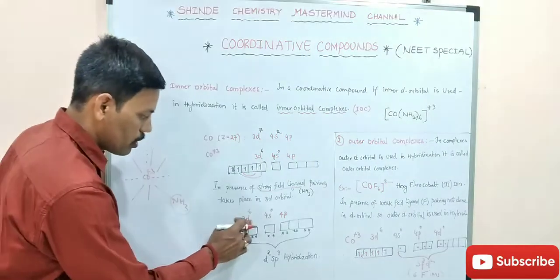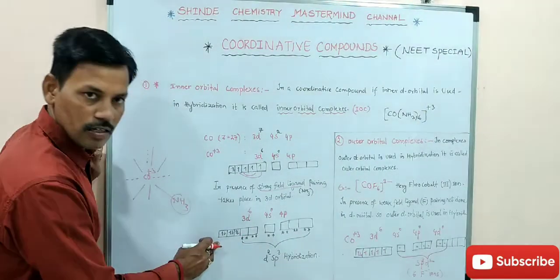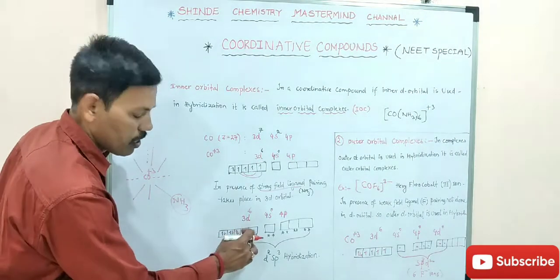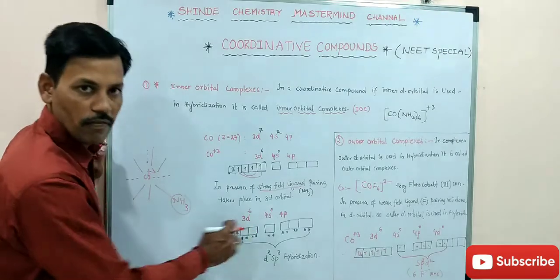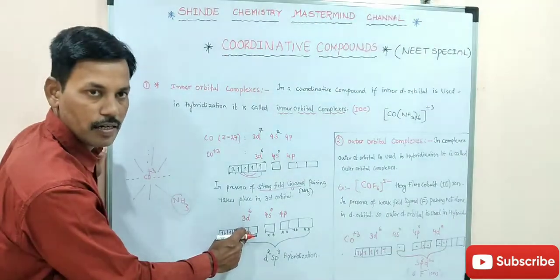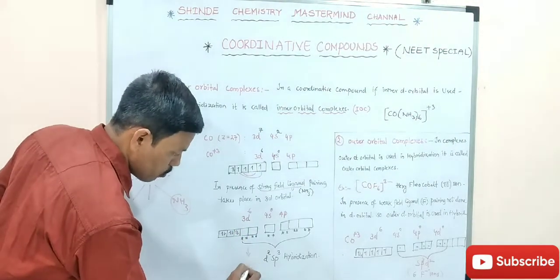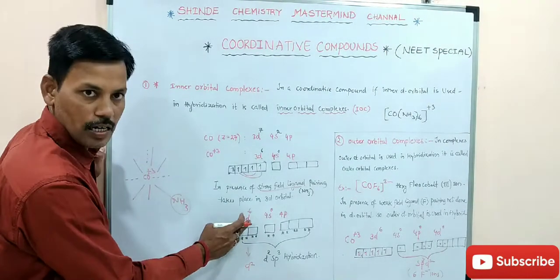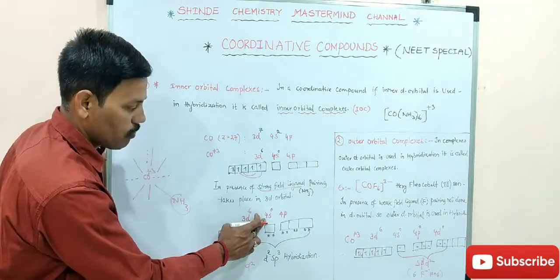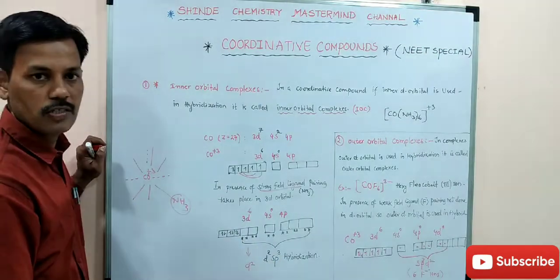In this 3d, 6 electrons are there, which are 3 pairs, and the remaining dx²-y² and dz² are vacant. So the inner d orbital is vacant now. What do we call it? d2, because two orbitals are there. Then there is one 4s and 4p. So d2sp3 hybridization is there.